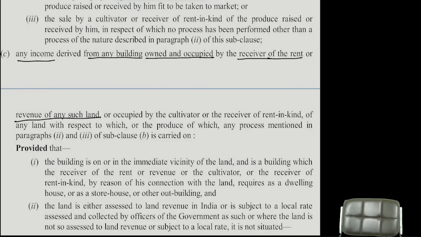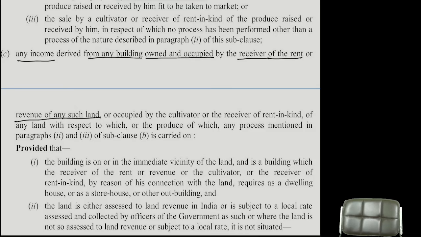So tell me, I gave my agricultural land to a cultivator. That cultivator will cultivate the agricultural produce. Every year they will give me fixed rent, 20 lakh rupees they will pay. I told you one example already. They will give me 20 lakh rupee revenue. Now tell me what I am receiving from the agricultural land: agricultural produce or rent? Rent in the form of cash.